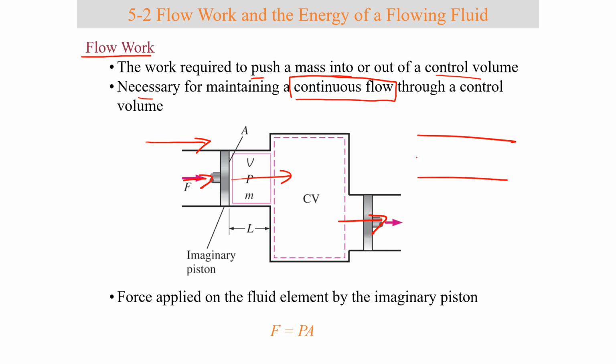Let's say I have a pipe and I have water flowing in the pipe. The only reason why water is flowing is because there's a pressure at the, actually, you know what? I'll call this P1 and that P2. It means that there's a pressure pushing the water through the pipe. So the pressure at point 1 has to be greater than the pressure at point 2 in order for the water to flow.